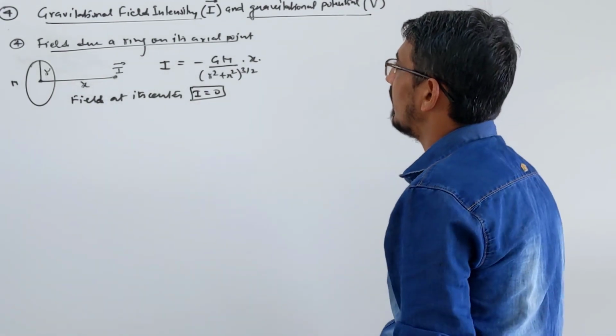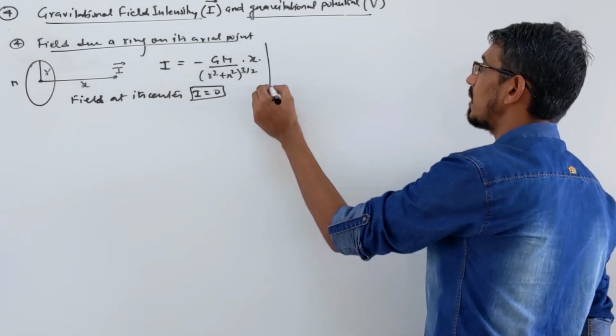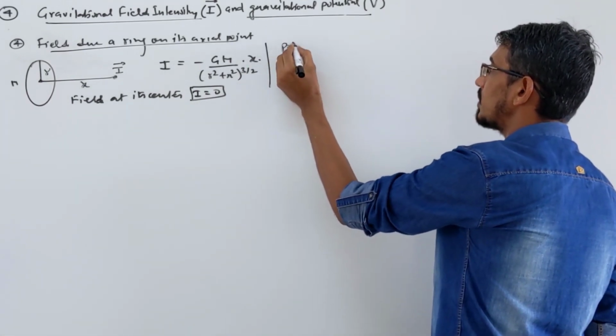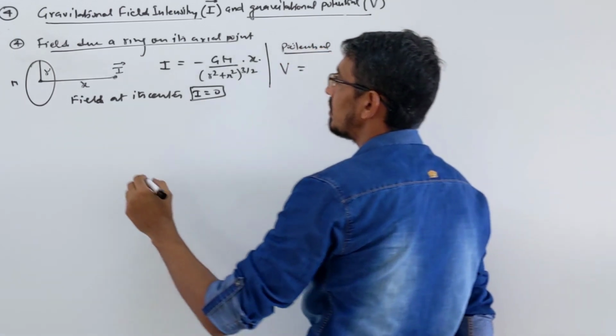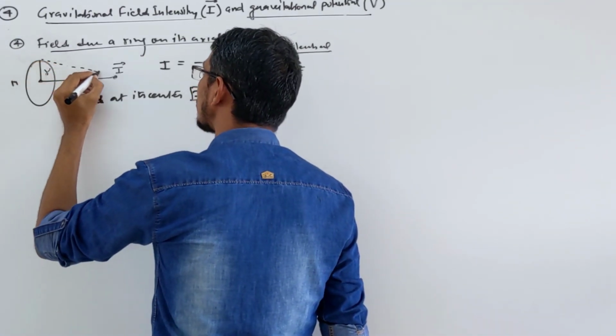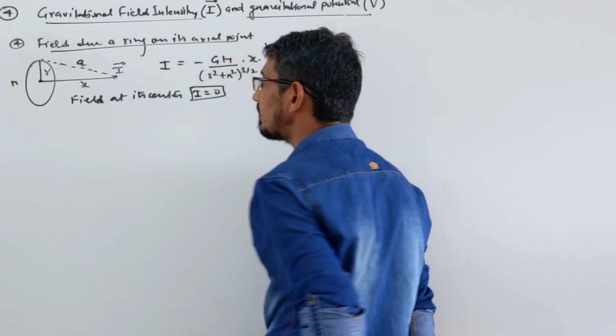And by chance I ask you the potential of the ring at that point, then how will you answer that? Potential just needs the distance, the real distance.